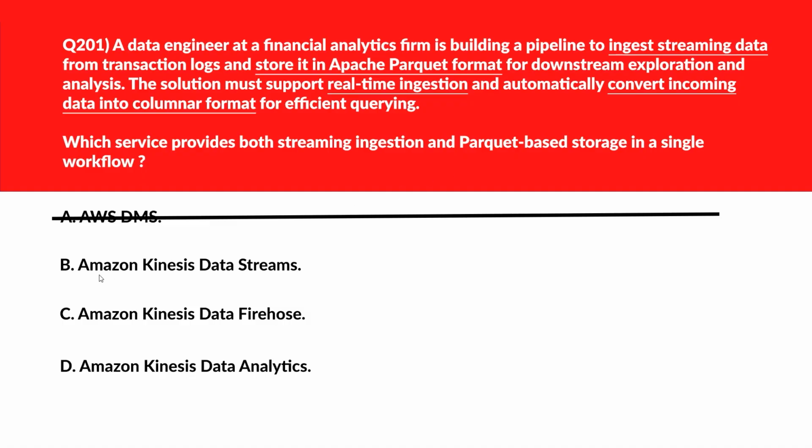Let's move to option B. B says Amazon Kinesis Data Streams. Amazon Kinesis Data Streams requires custom consumers and transformation logic to store data in Parquet format. Wrong answer. We'll move to C. C says Amazon Kinesis Data Firehose. Amazon Kinesis Data Firehose supports automatic delivery of streaming data to Amazon S3 in Parquet format without requiring custom transformation logic. Let's keep it. We'll move to now option D.